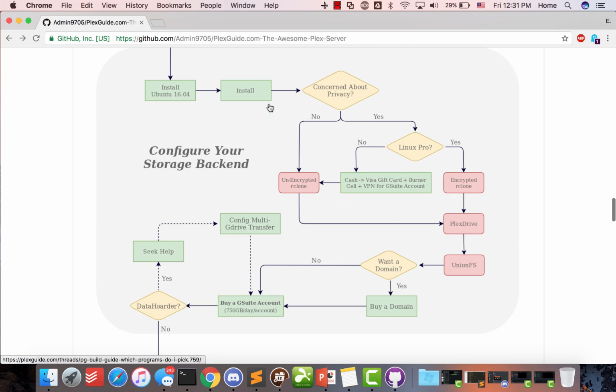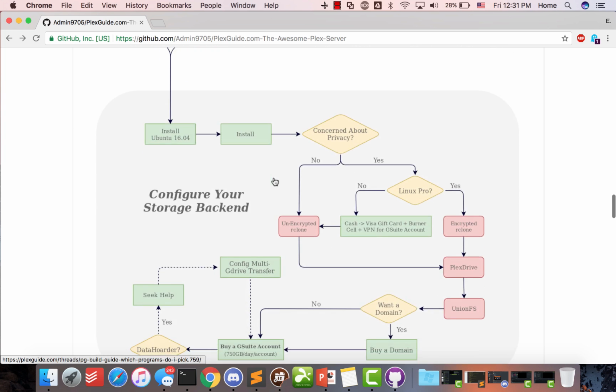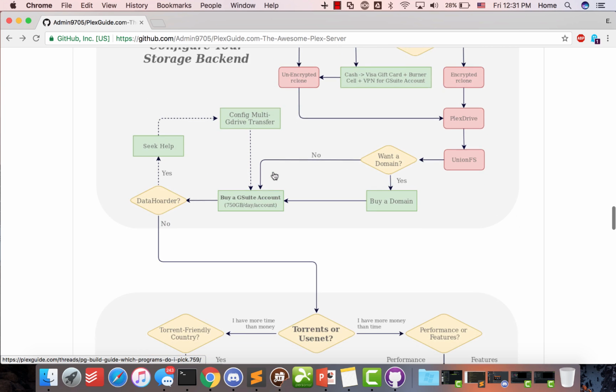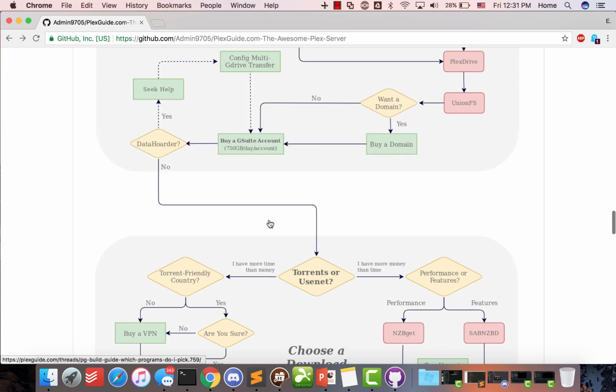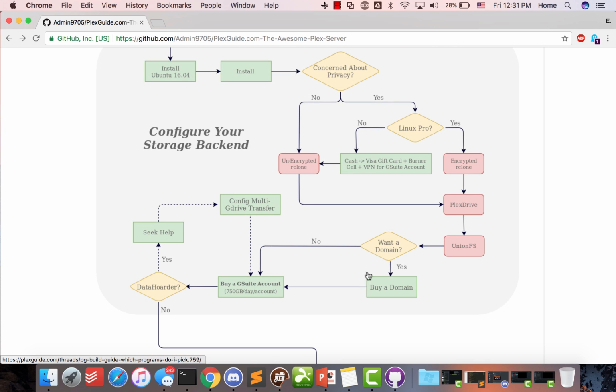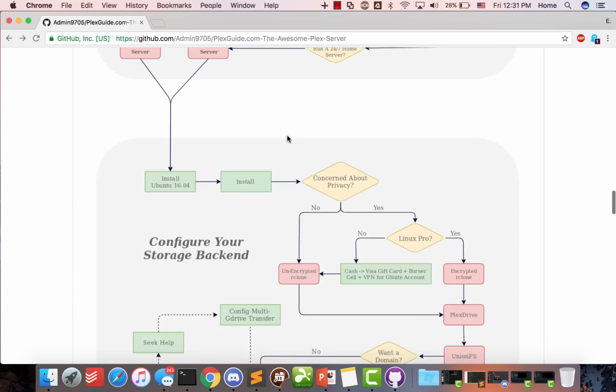But if you ever give this chart a chance, it tells about a good 90% truth of what you'll go through, what you should be thinking about. Because the thing is, it's really your experience level on what you do. So if you don't know torrents and you don't use Usenet, this is going to be a lot to learn. If you don't understand much about domains, this can be a little bit challenging to learn. But our goal, through documentation and through videos, is to help you out.